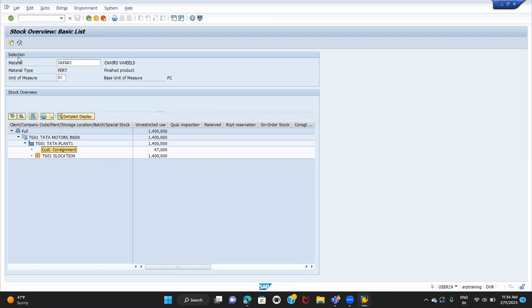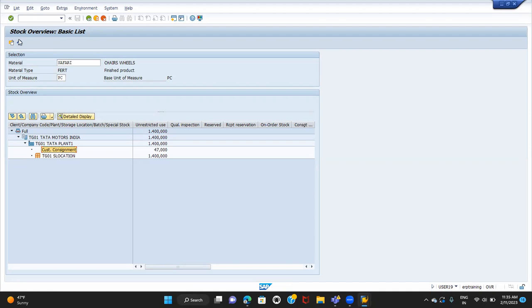PGI is done for the 7 quantity. So we are doing the consignment issue, and when we did the consignment fill up, 47 quantity came as reserved stock from the company stock. Now the customer uses the 7 quantity. Use means it can be sell or resell, whatever. So what will the stock be now? If I refresh the screen, it will become 40. Very good, excellent.